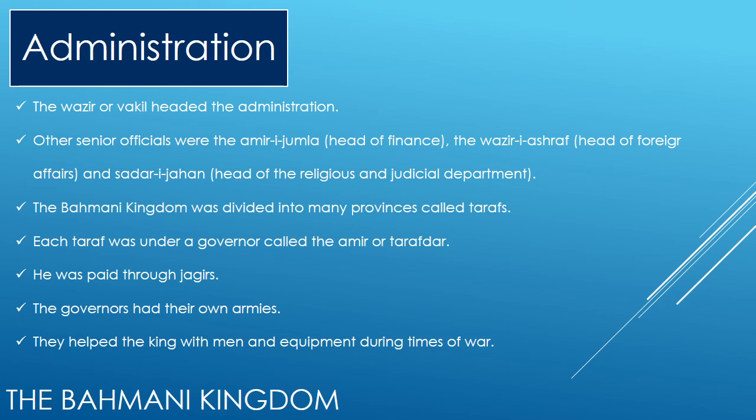The Bahmani kingdom was divided into many provinces called tarafs. Each taraf was under a governor called Amir Tarafdar. He was paid through jagirs. The governors had their own armies. They helped the king with men and equipment during times of war.